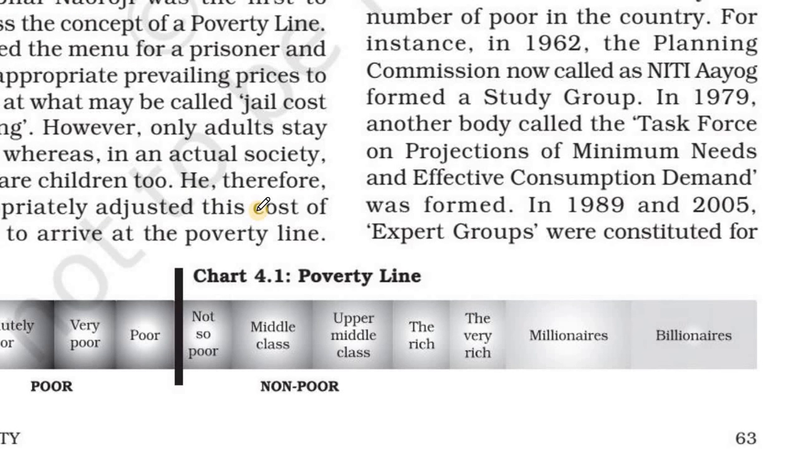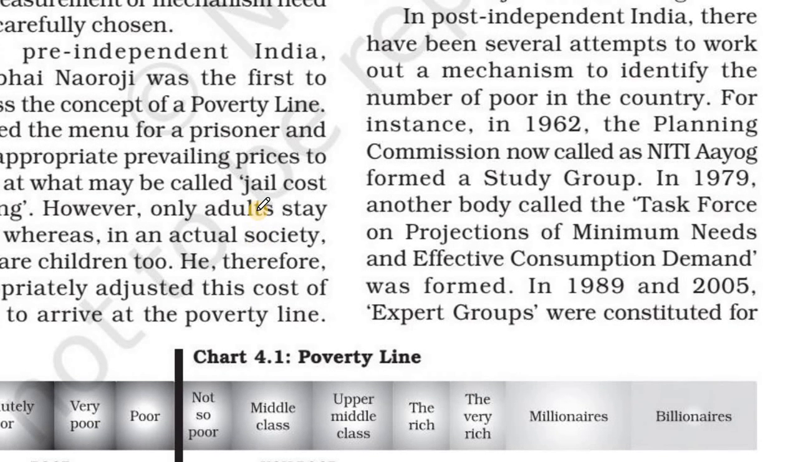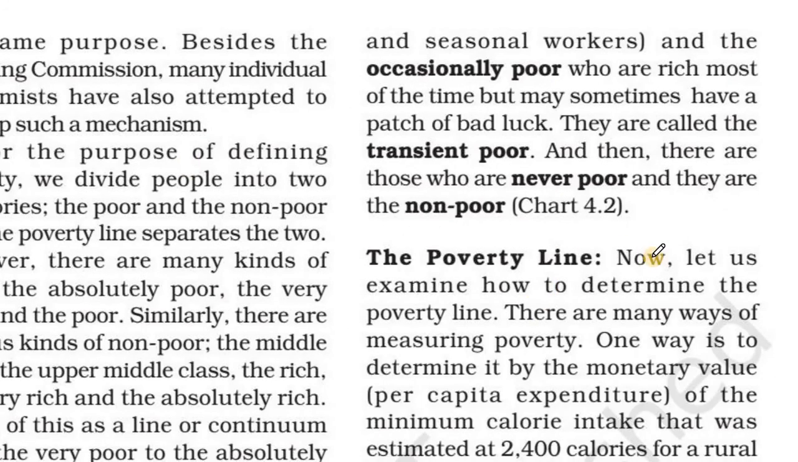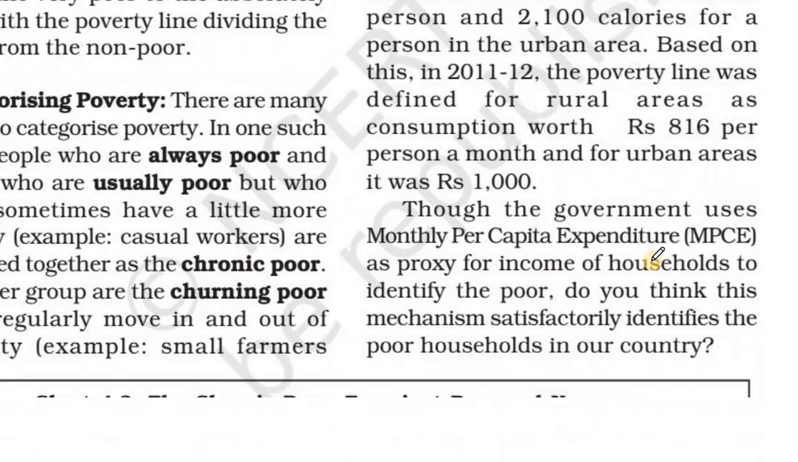We know after independence the Planning Commission was there. The Planning Commission implemented a lot of policies for improving these conditions, meaning completely for removing poverty. They were conducting a lot of programs. Now this Planning Commission is known as NITI Aayog. NITI Aayog is also taking a lot of measures for removing poverty. Then what the poverty line is, that we studied.